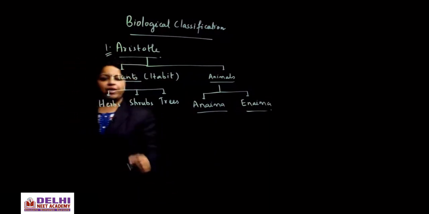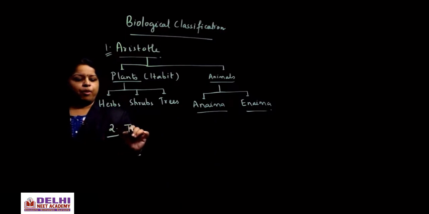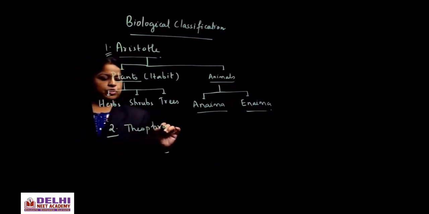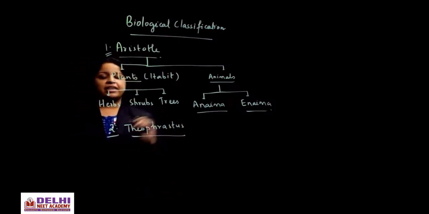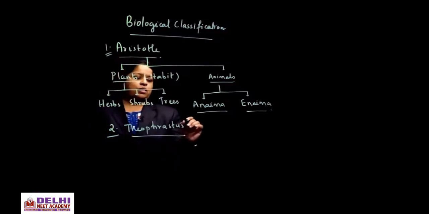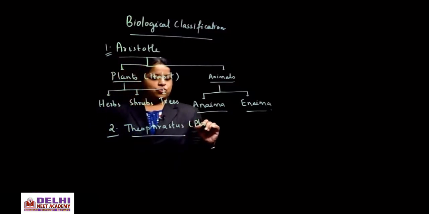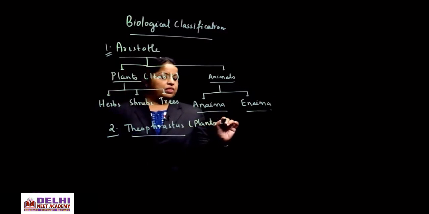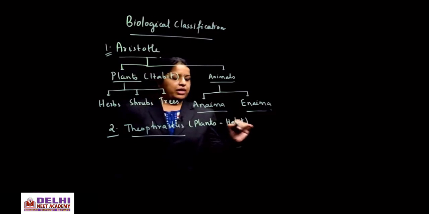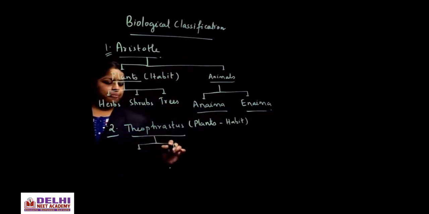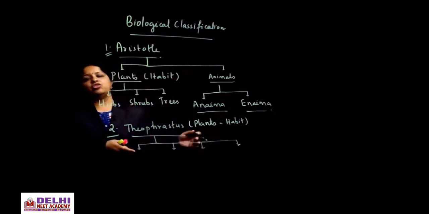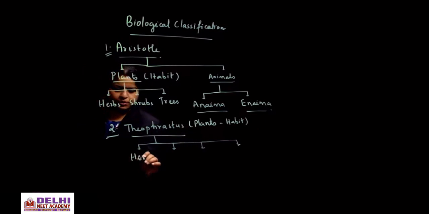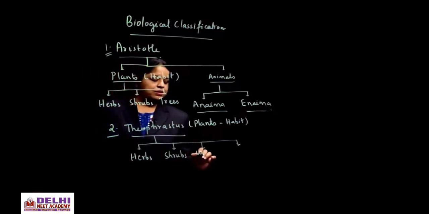Then later on, Theophrastus, who is the father of botany, he classified plants into four groups on the basis of habit. So he only classified plants on the basis of habit into four groups, and the names of the four groups are herbs, shrubs, undershrubs, and trees.